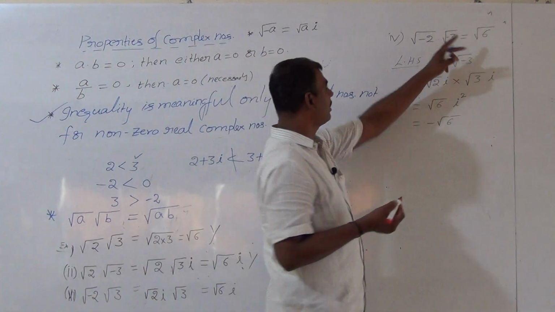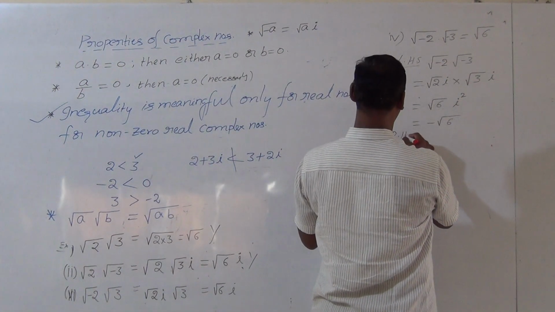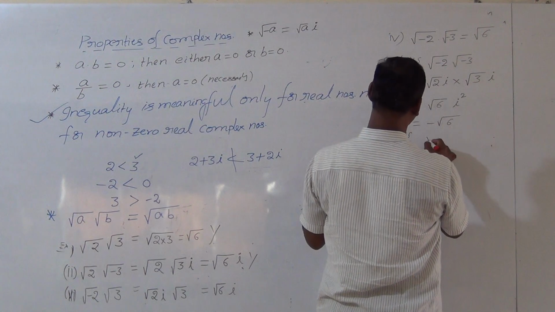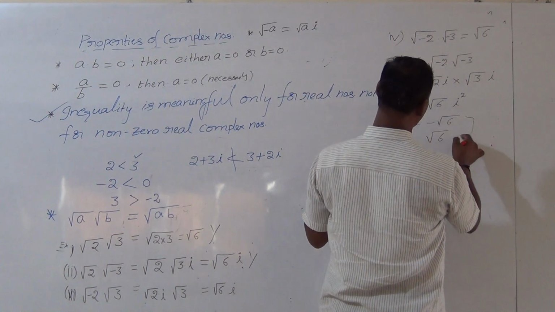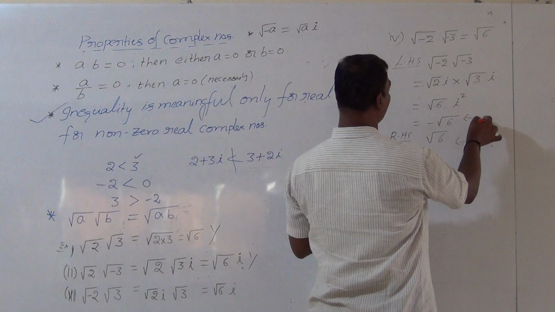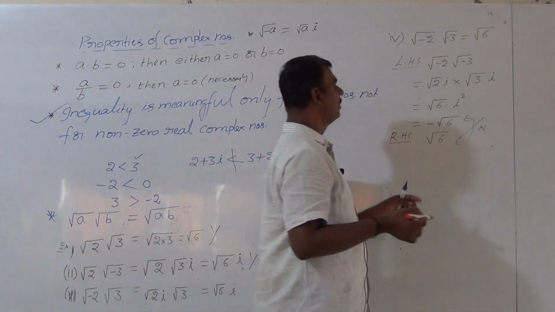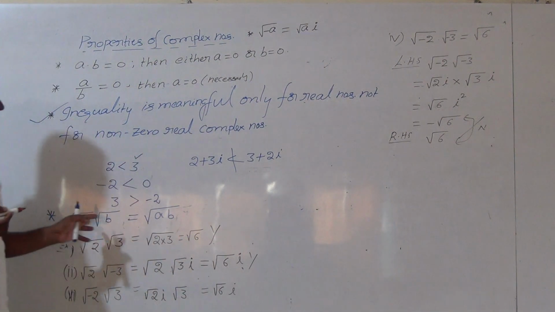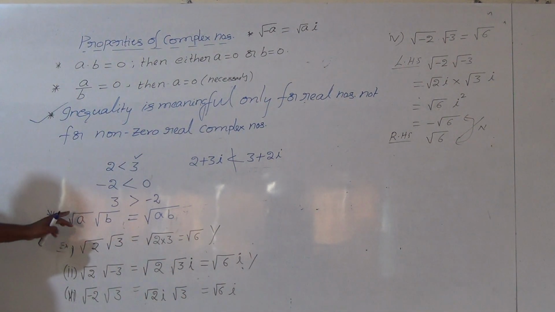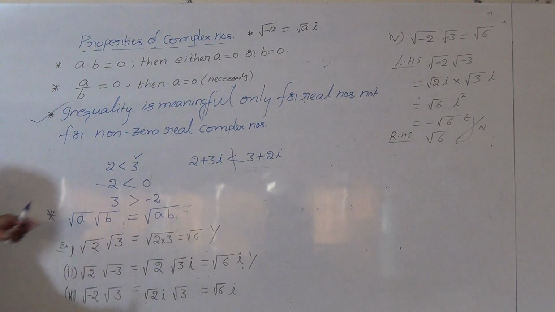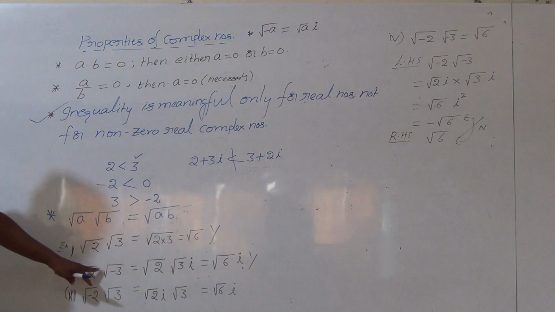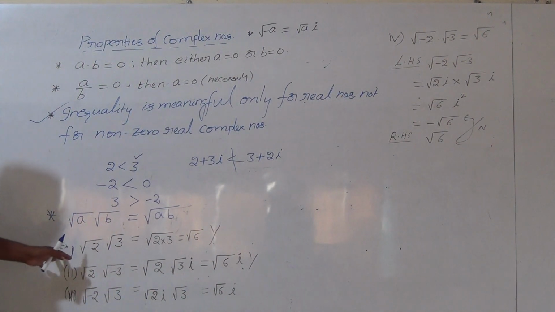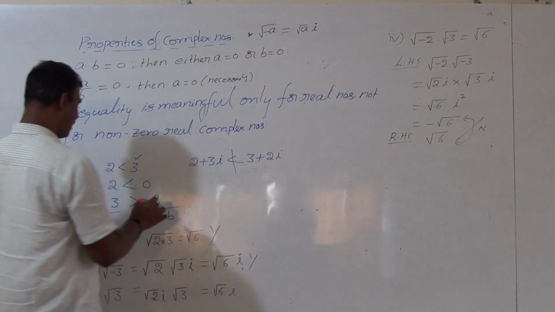Now, what is the RHS value? RHS will be square root of 6. These two are not equal, the statement is false. Hence it is true only when one of them is non-negative. If both are negative, it is not applicable.